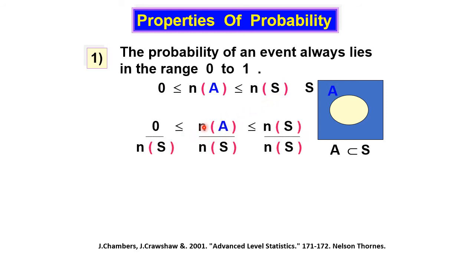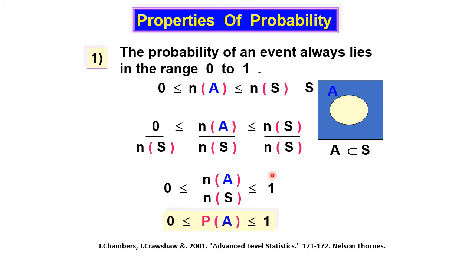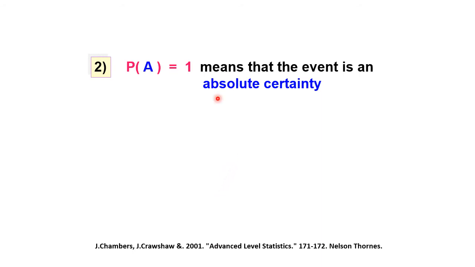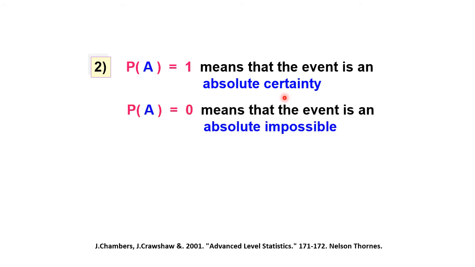So in order to get the probability, we have to divide n(A) over n(S). Remember, our probability is between 0 and 1, right? So what is probability 1? If you get probability 1, it means absolute certainty, it must absolutely occur.